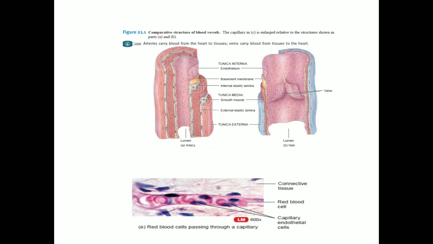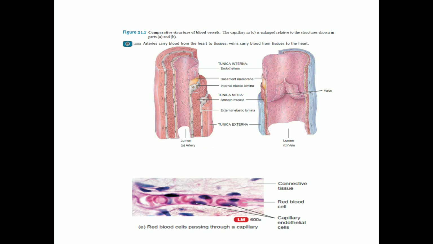This particular slide shows the difference between the walls of the blood vessels. You can see the difference in the artery, the vein, and also the capillaries. You can see in the capillaries how the red blood cells squeeze through the diameter of the capillary lumen. Venules are the smallest veins.